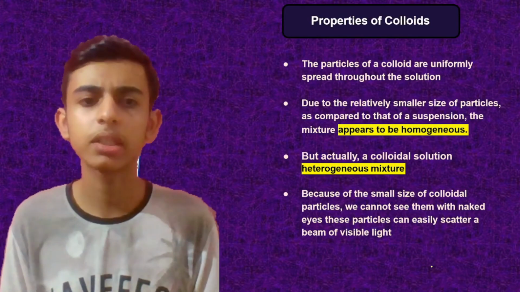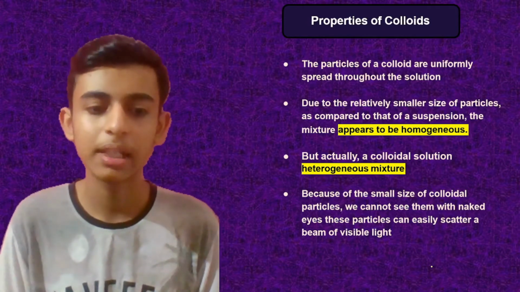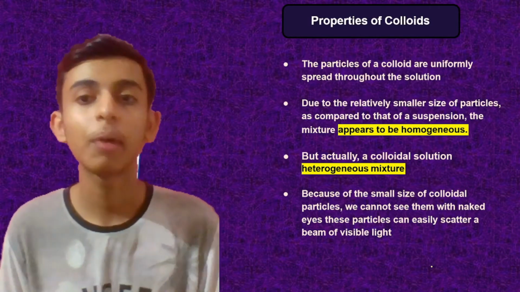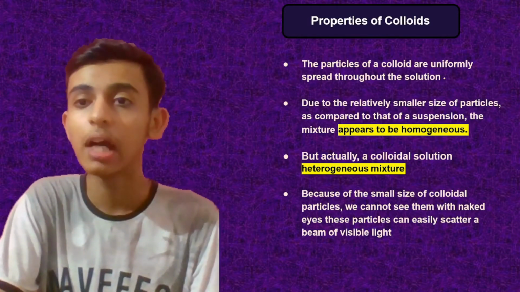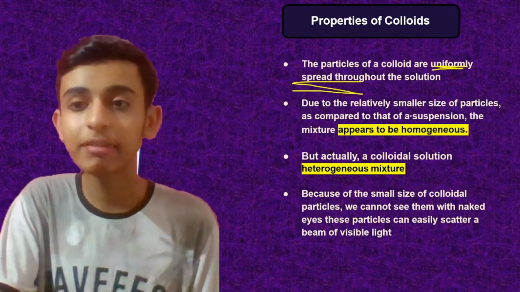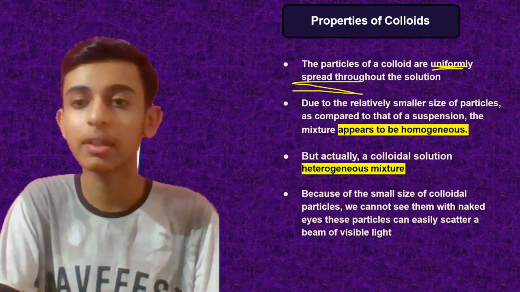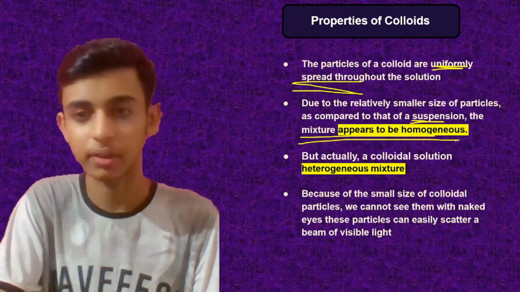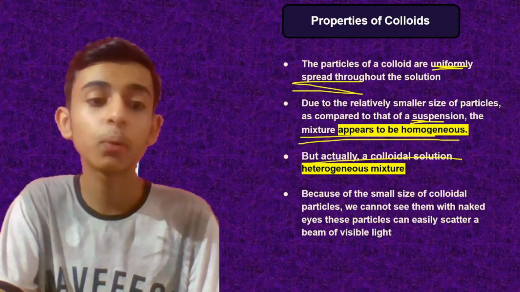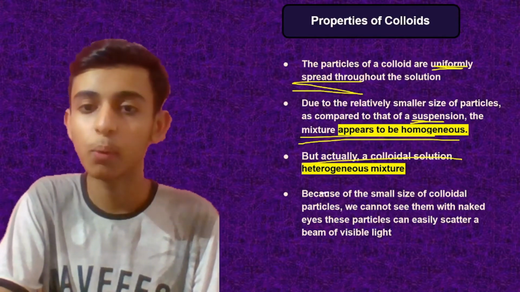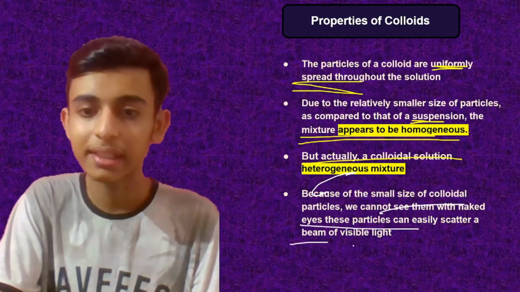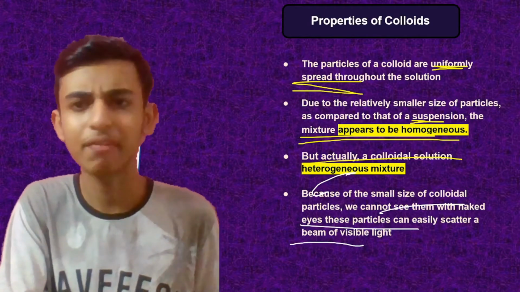Now moving on to the properties of colloids. So what are the properties of colloids? Tell me guys, what do you think? Now first thing, the particles of a colloid are uniformly spread throughout the solution. They are spread uniformly, unlike a suspension in which particles were not spread uniformly, right? Now due to the relatively smaller size of particles as compared to that of a suspension, the mixture appears to be homogeneous. Okay, it appears so because you cannot see the particles. But actually a colloidal solution is a heterogeneous mixture. Remember, it is hetero. Because of the small size of colloidal particles, we cannot see them with the naked eye. These particles can easily scatter a beam of visible light. That I have already told you.